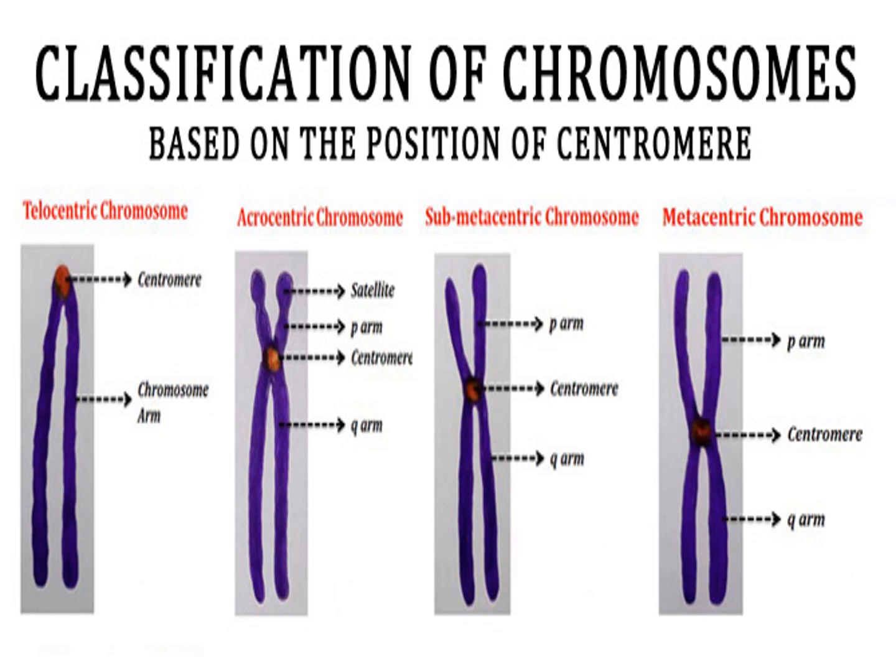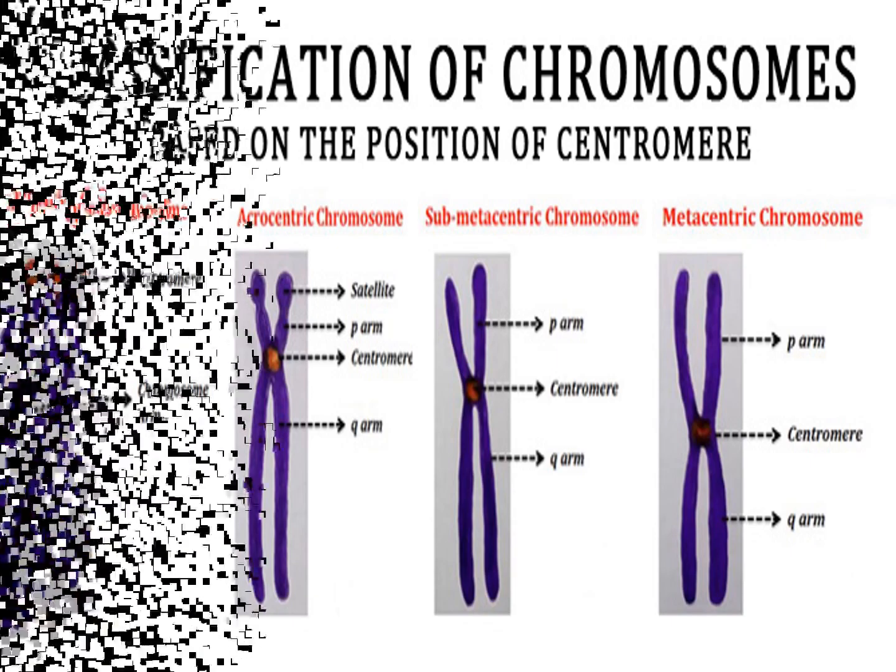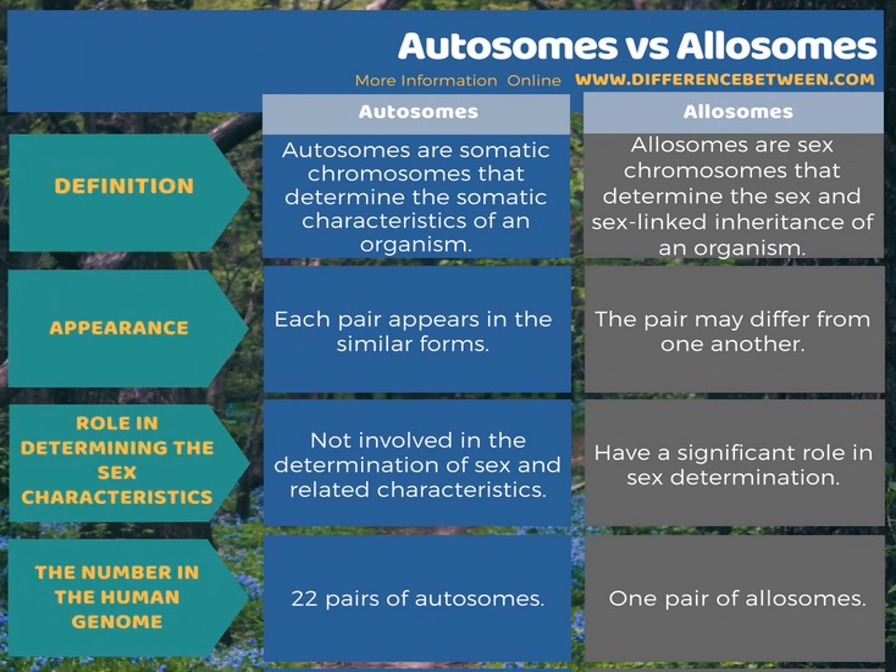Okay. Types of chromosome based on function. Eukaryotic chromosomes are classified into two types: autosomes and allosomes. Autosomes are somatic chromosomes that determine the somatic characteristics of an organism. Allosomes are sex chromosomes that determine the sex and sex-linked inheritance of the organism.